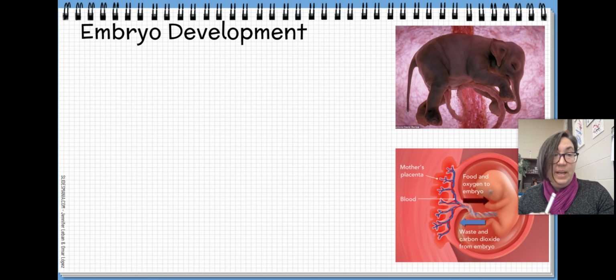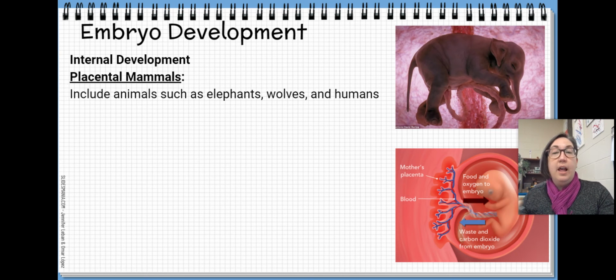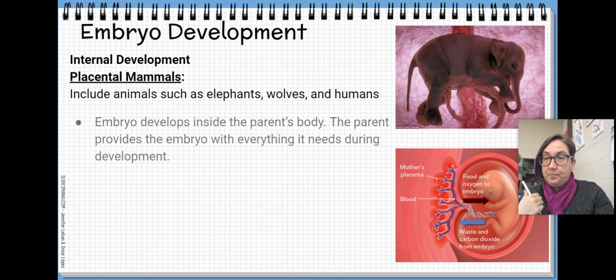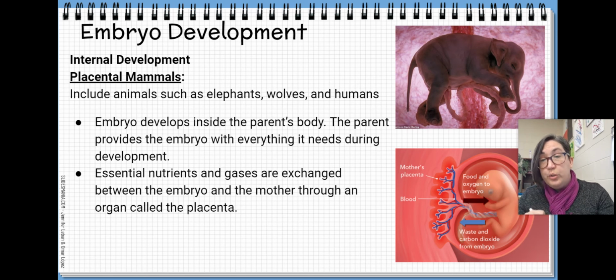And then our last major type of embryo development is still internal, but this time we're talking about placental mammals. These are mammals that have a placenta. So this is animals like elephants, wolves, and humans. The embryo develops inside the parent's body. The parent, not an egg yolk, but a parent, provides the embryo with everything it needs during its development. Essential nutrients and gases are exchanged between the embryo and the mother through an organ called the placenta.